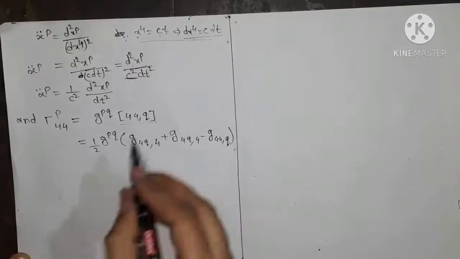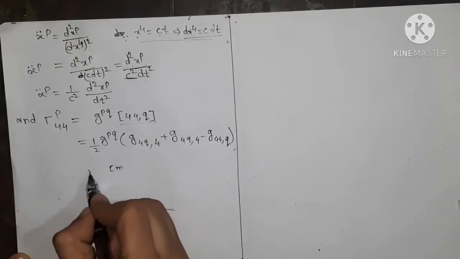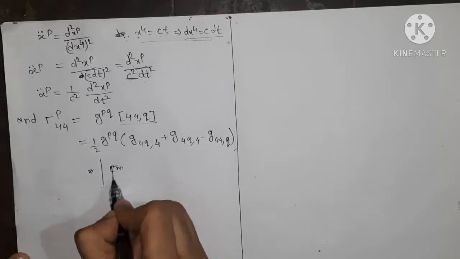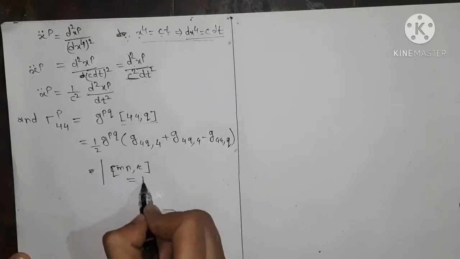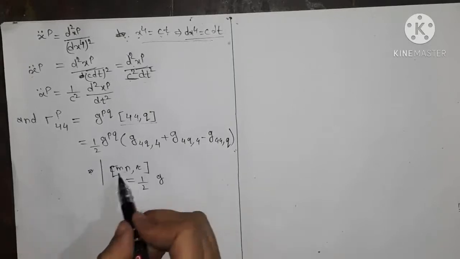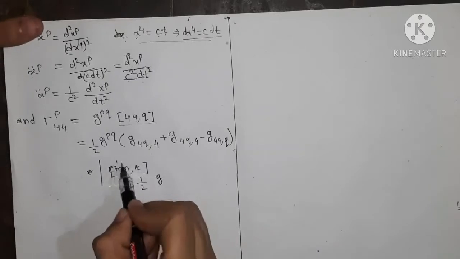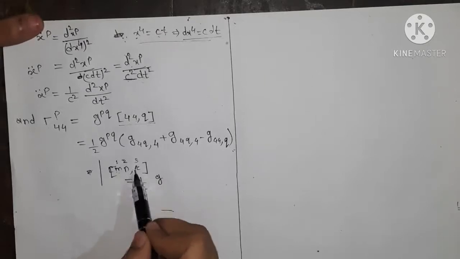Since you know about the Christoffel symbol of mn comma r, the formula is 1 upon 2 g. We take mn comma r as first, second and third.